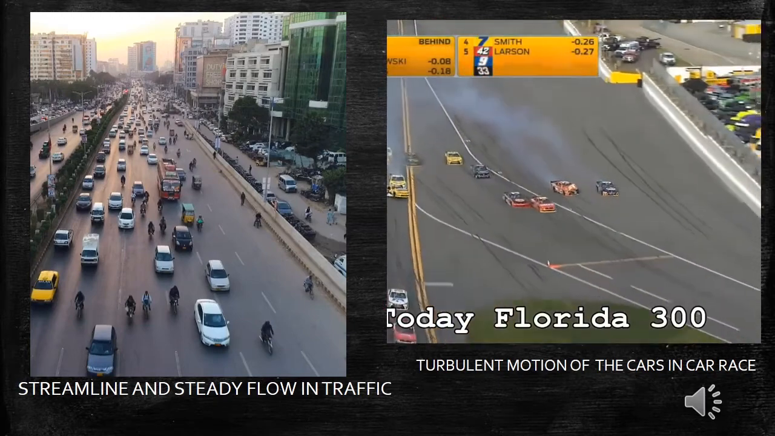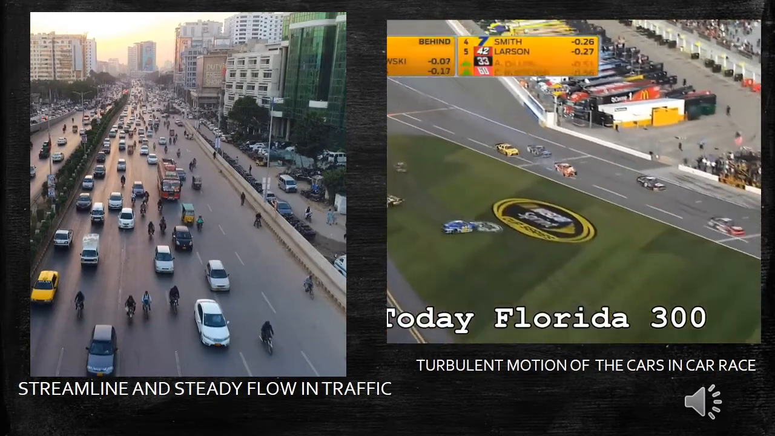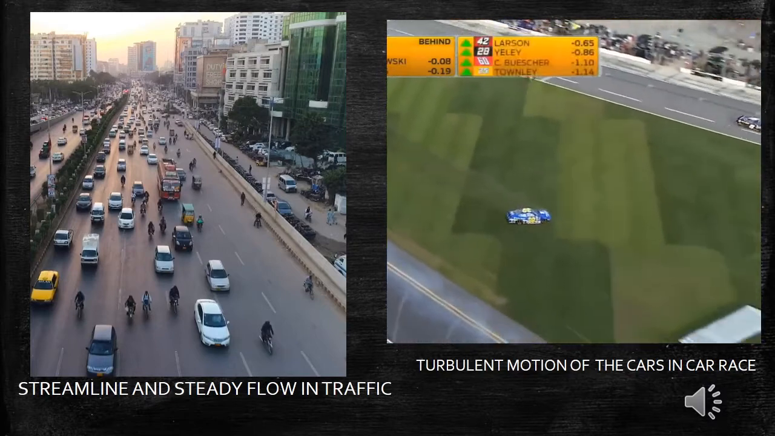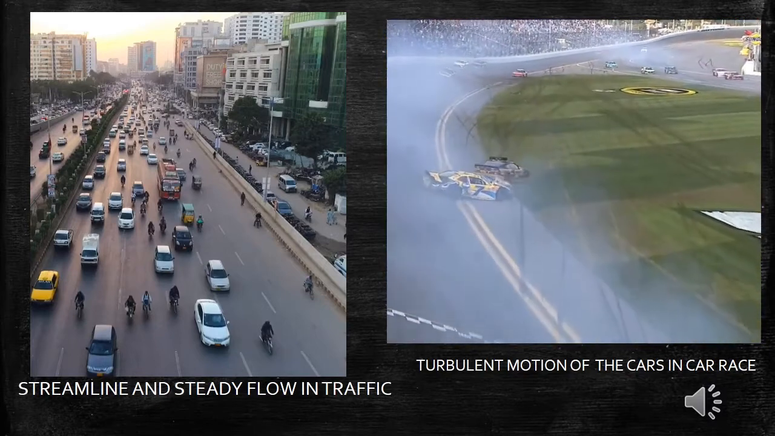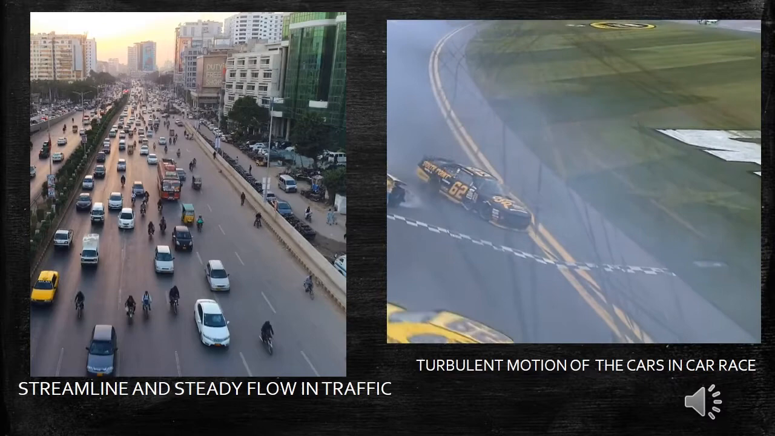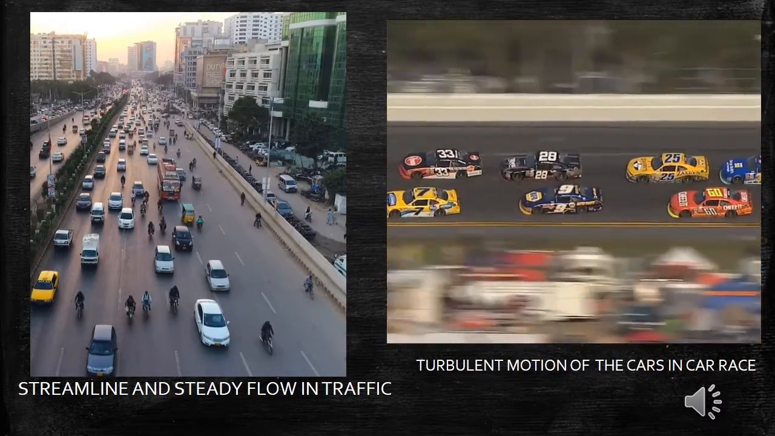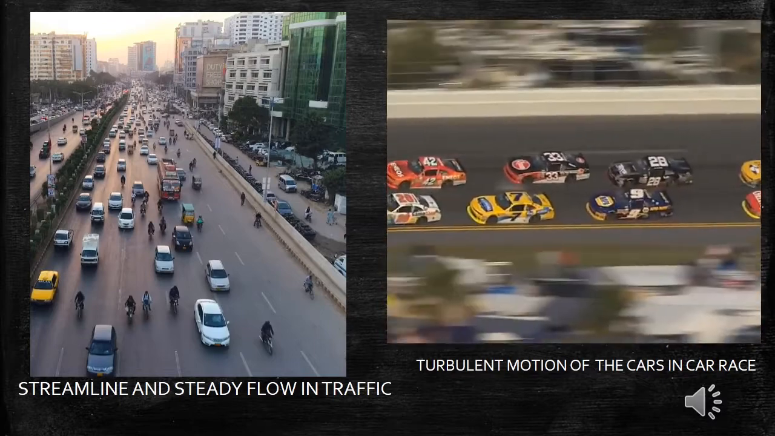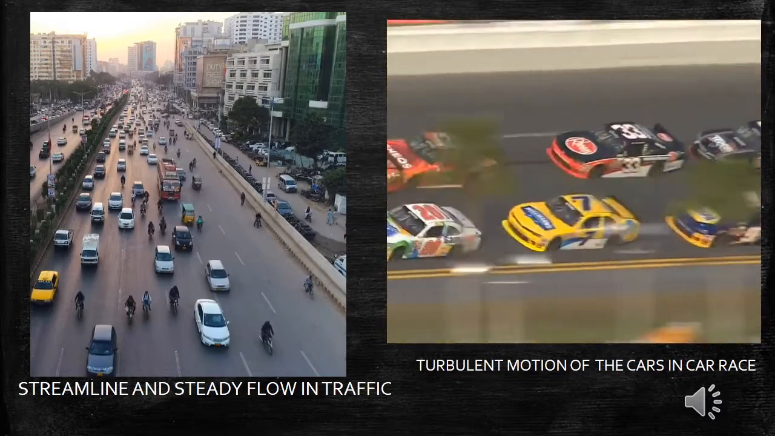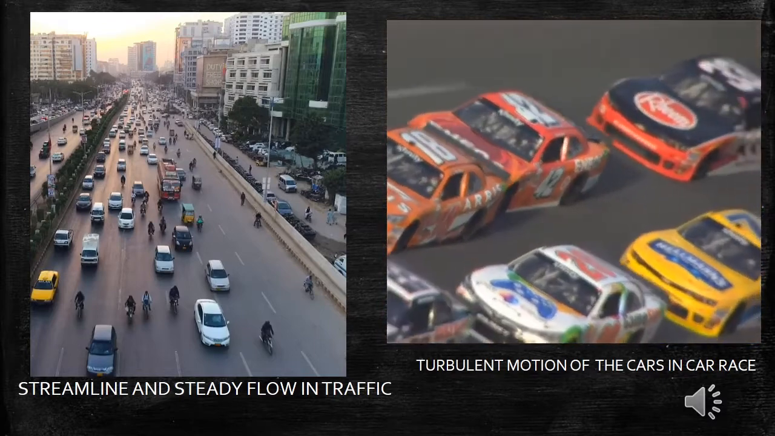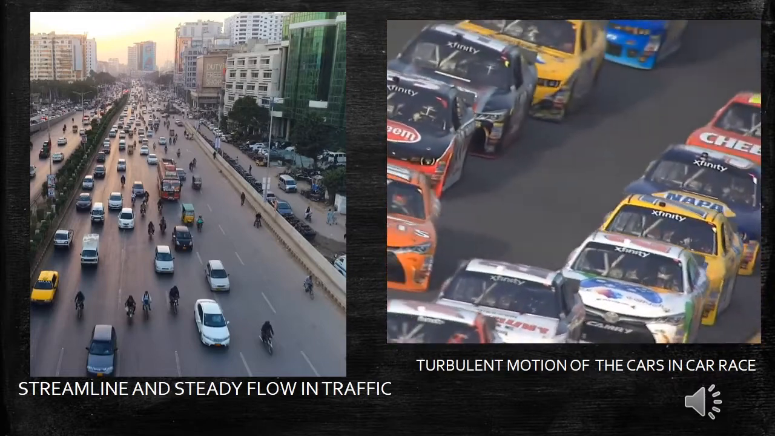But look at the next clipping. The cars are moving very fast in the car race. The speed is not uniform. They are not moving in a straight line. So different cars will be moving at different rates of speed. Therefore, they may collide with each other. Such kind of movement is called turbulent motion.